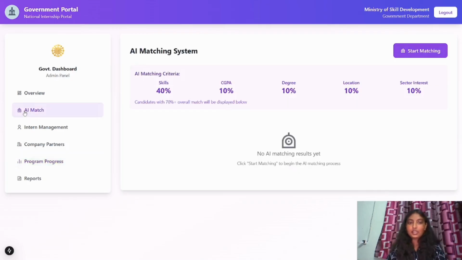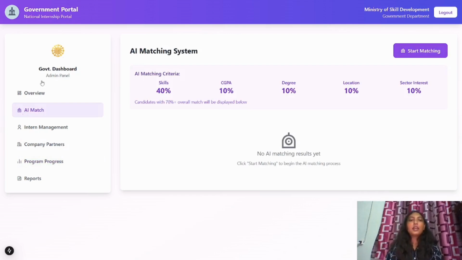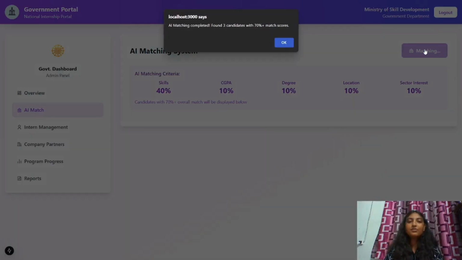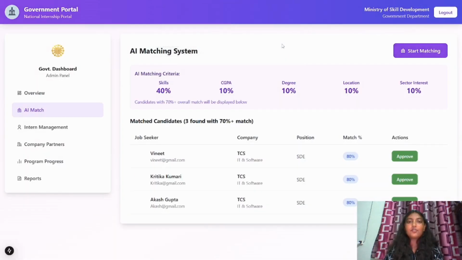Now moving towards the AI match. This is the criteria of our AI matching, like skills 40%, CGPA 10%, and so on. After clicking on start matching, the candidates with a 70% or higher overall match will be displayed here. After clicking on it, we can see that a total of 3 interns have been selected according to their skills, CGPA, degree, and so on.